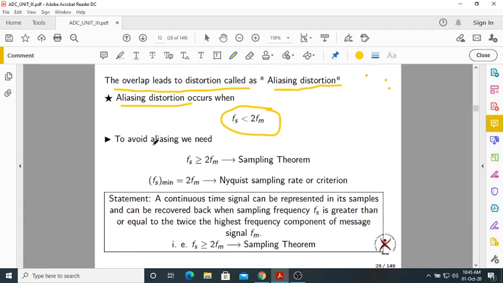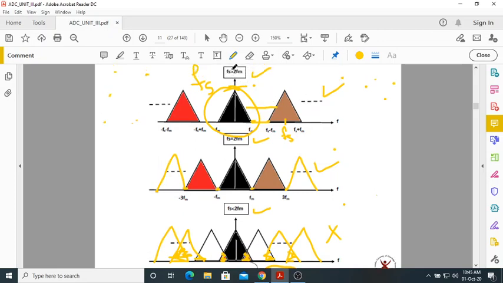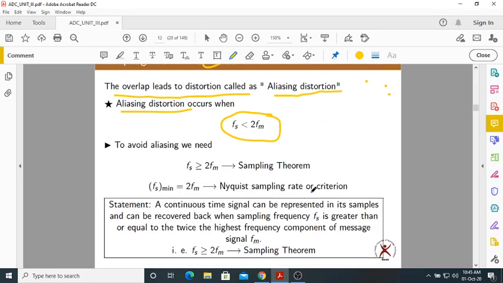Now, there is no aliasing distortion when the spectrums are not overlapping with each other, when Fs is greater than 2Fm and also when Fs is equal to 2Fm. In case 1 and case 2, they are not overlapping, which means there is no aliasing effect. So to avoid aliasing, we always try to maintain Fs greater than or equal to 2Fm. Simply I can write Fs is greater than or equal to 2Fm. Okay, that is called the sampling theorem.